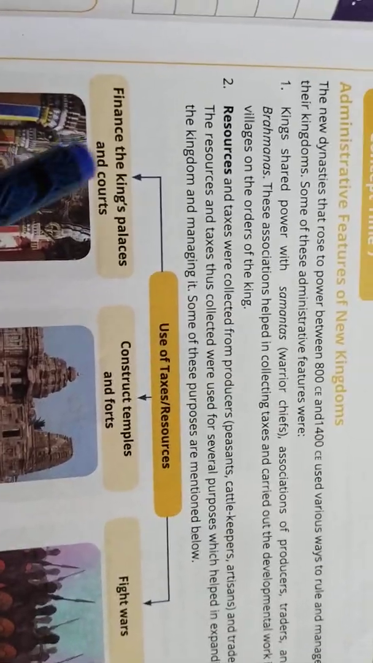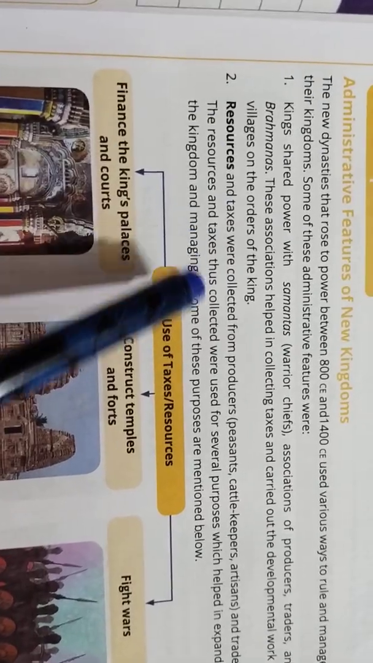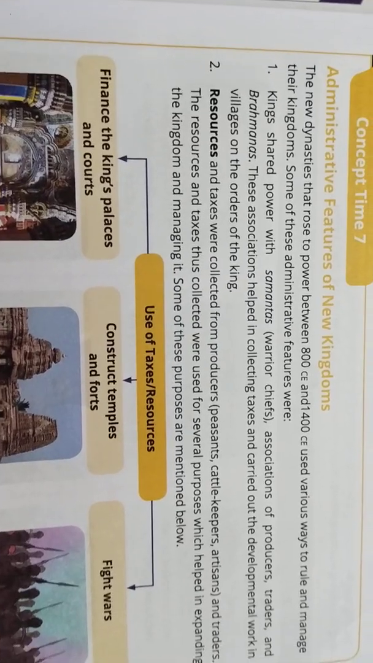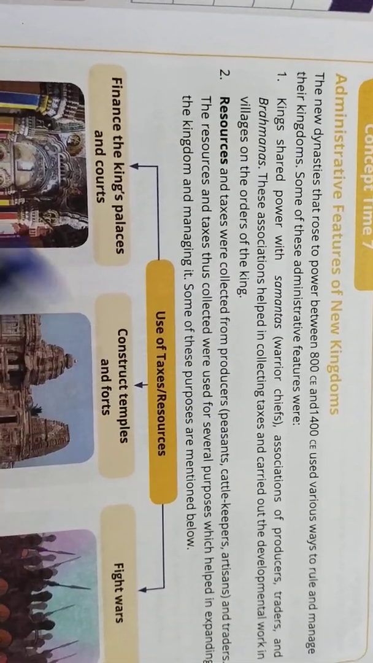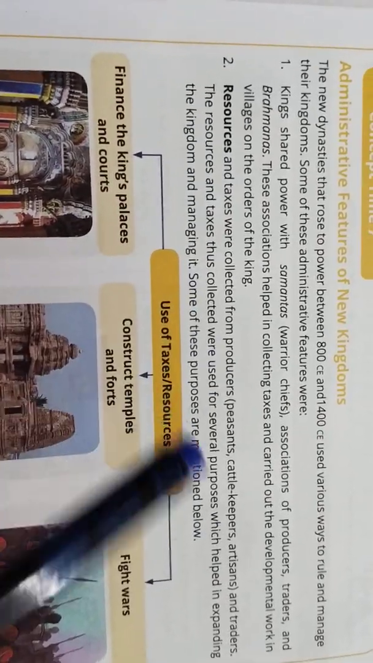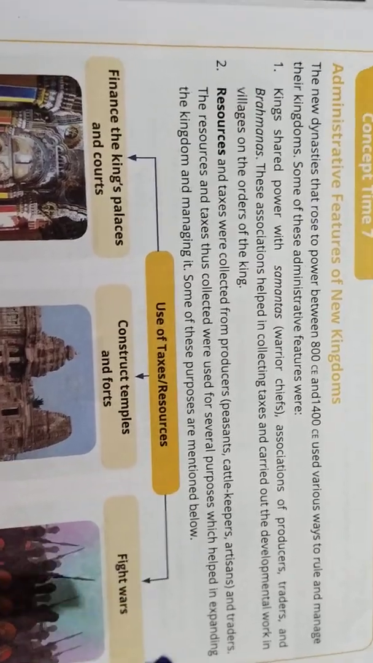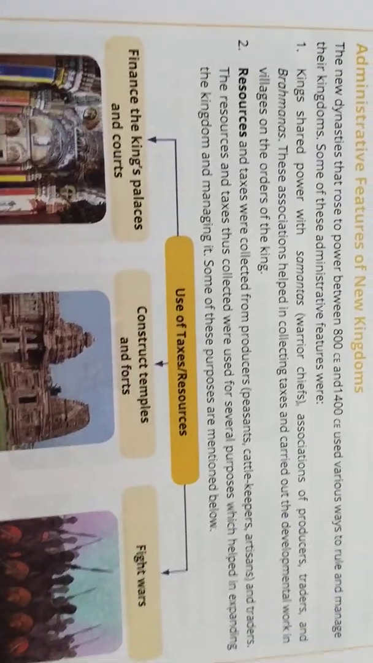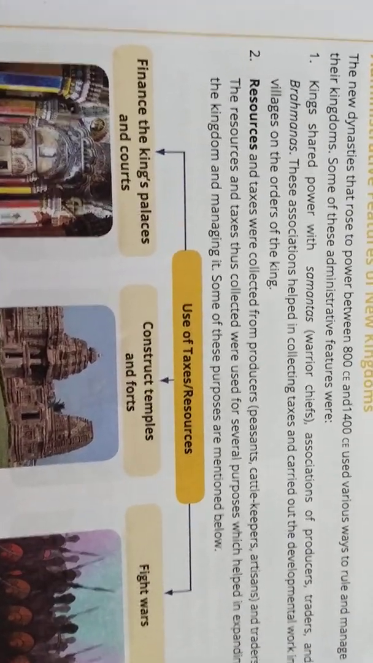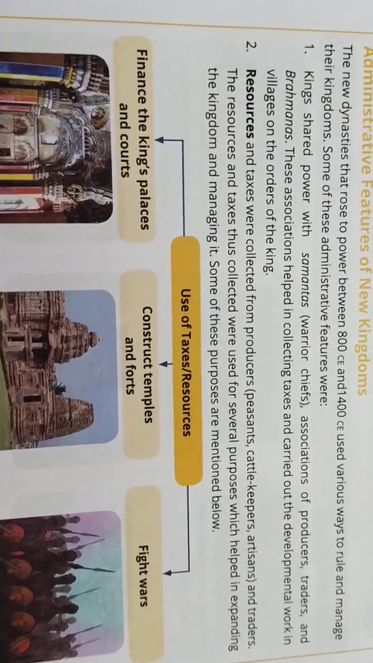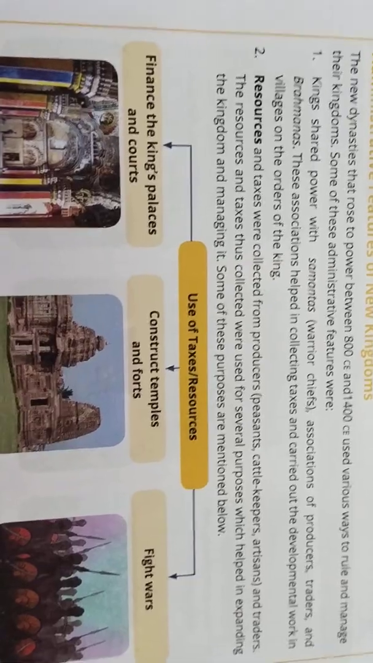So the king, the one who was ruling that particular place, was collecting the resources and taxes from those producers, and we also learned that revenue was collected by this person, isn't it? The resources and taxes thus collected were used for several purposes, which helped in expanding the kingdom and managing it. They collected the tax for the purpose of changing the village and to manage and expand the kingdom, and they used it for war as well.